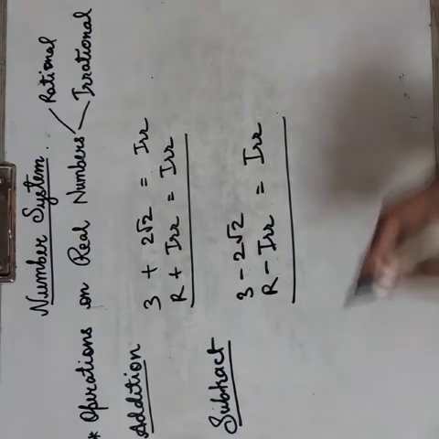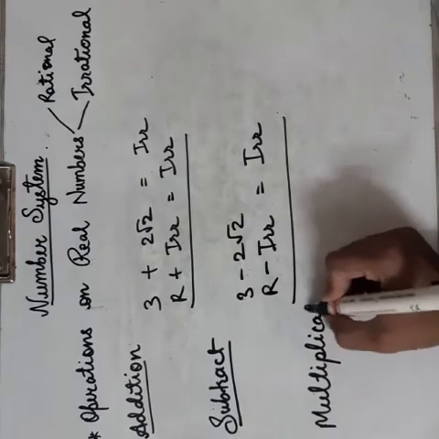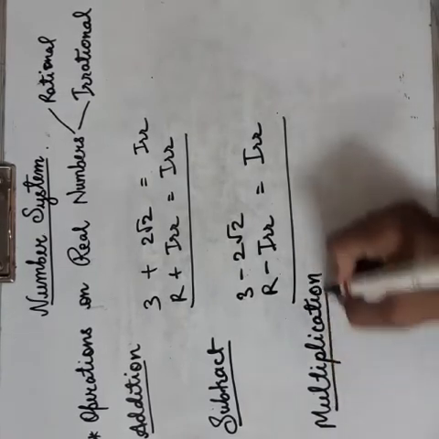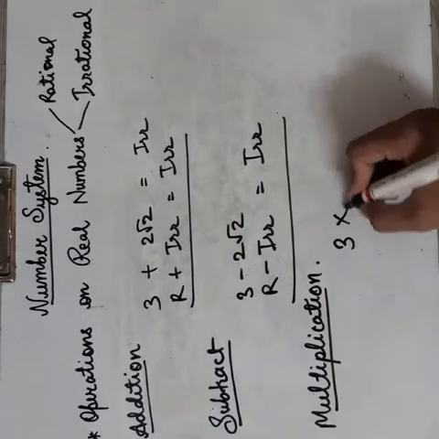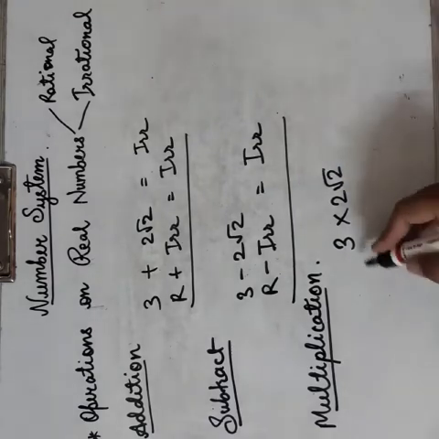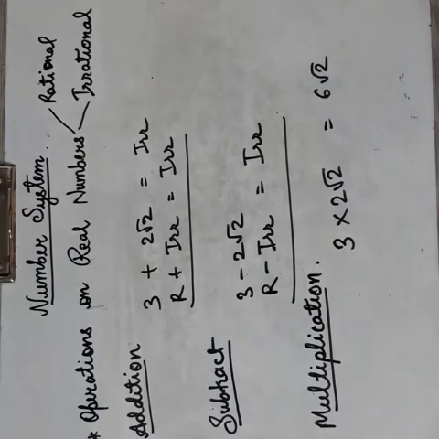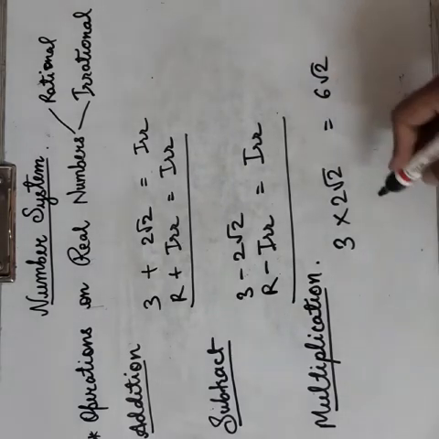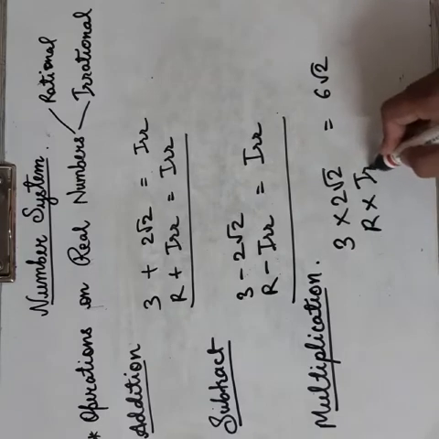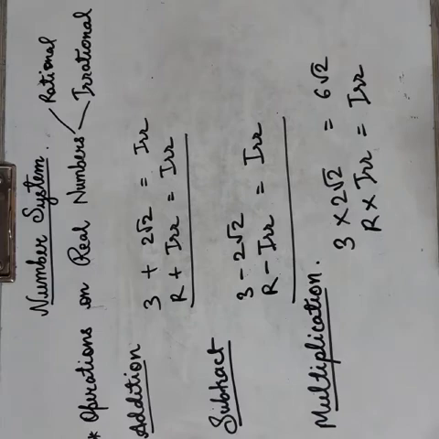What about multiplication? If you multiply a rational number with an irrational number, 3 twos are 6 root 2. Again 6 root 2 is an irrational number. So rational into irrational will again be an irrational number. But what about division?